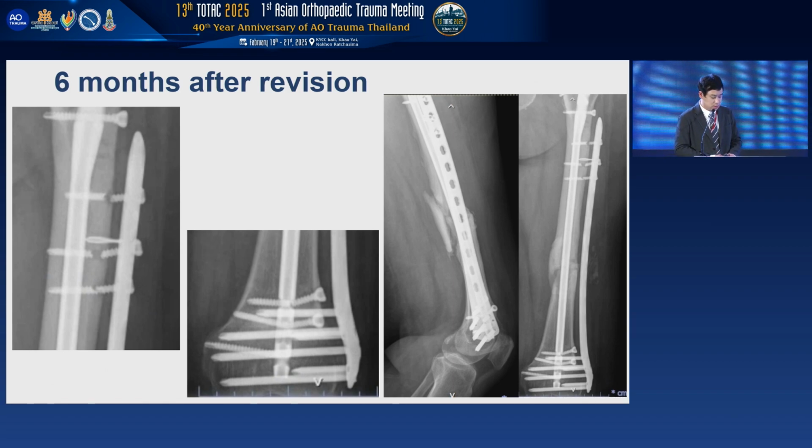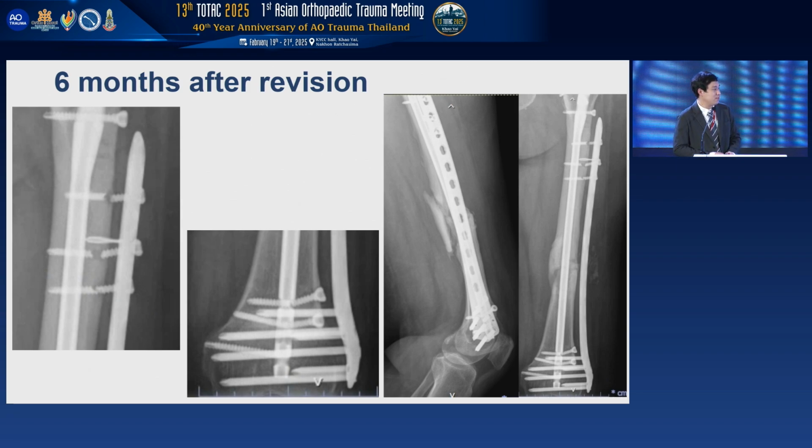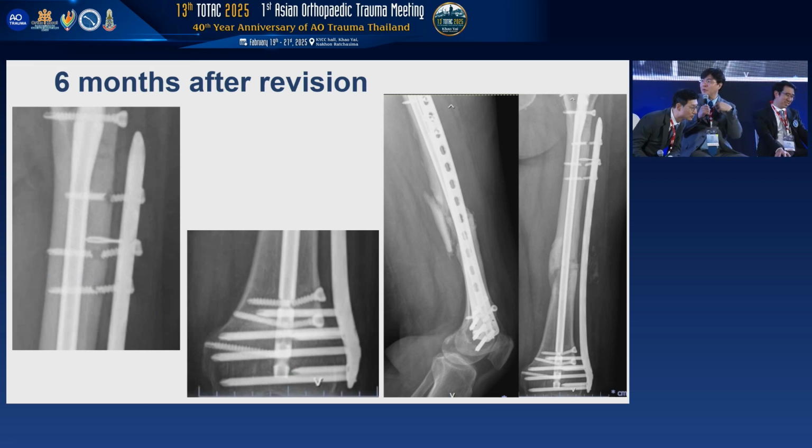And now for this case, I think all of you agree that my solution at this moment is we have to provide more stability. Yeah. So in the first revision, I used a longer plate because the proximal end of the plate should be placed just below the greater trochanter. We can fix more screws through the lesser trochanter. It's very enough, maybe about 38 or 40 millimeter cortical screws. And in Korea, I can use the attachment plate. So we have a wing. This attachment plate gives more stability to many screws. So the problem is the stability. Yes. So we have to give more stability.